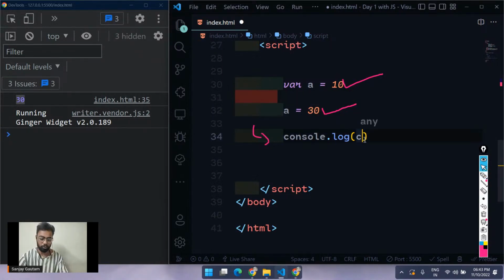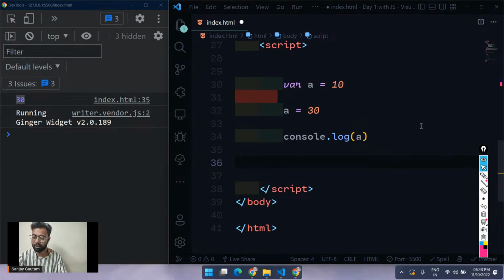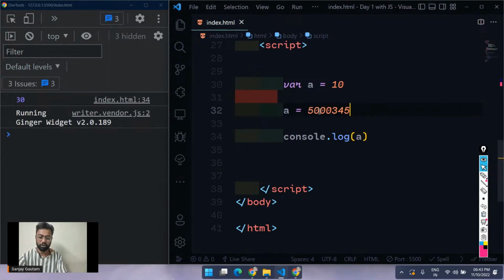Let me just do a quick console log for the a, just to see if we are doing everything correctly. See, I'm getting a 30 here. So let me just make it, let's say, this huge number, and I'm going to get this huge number here.